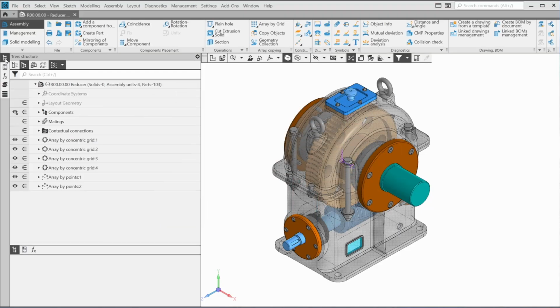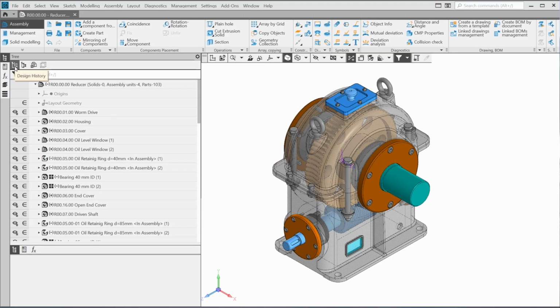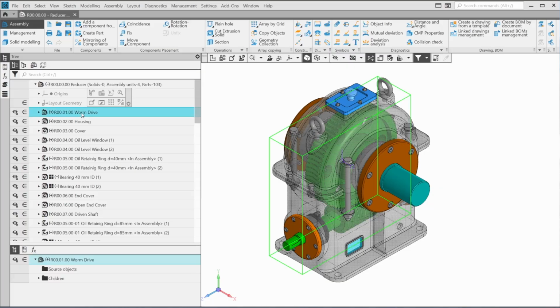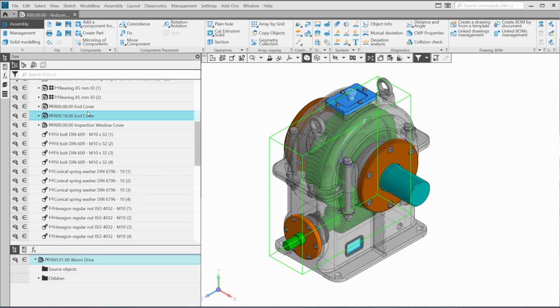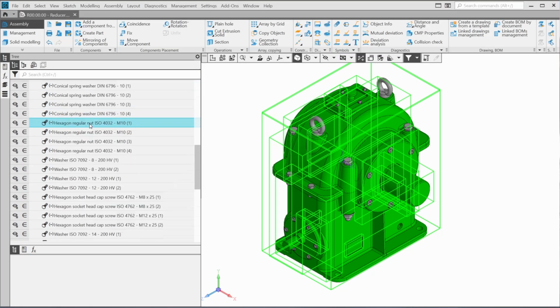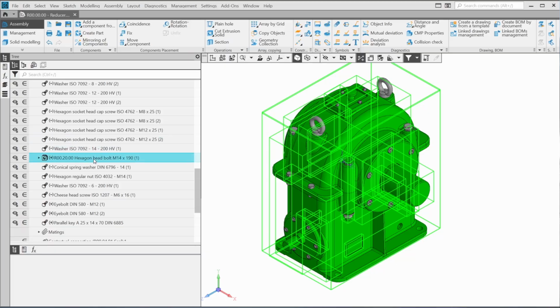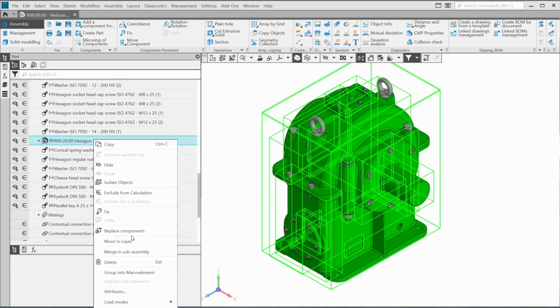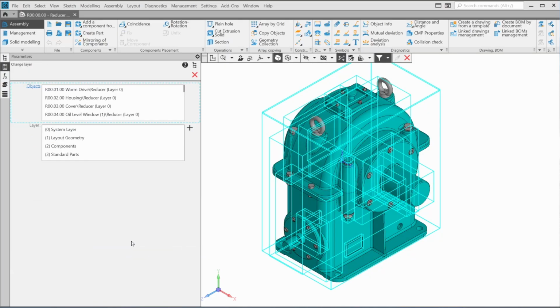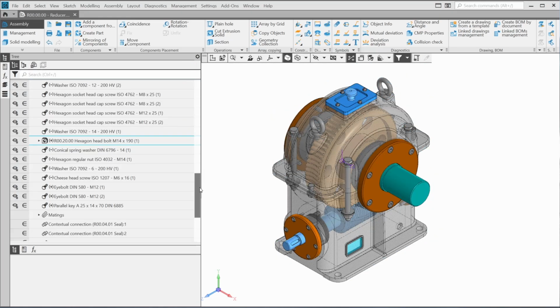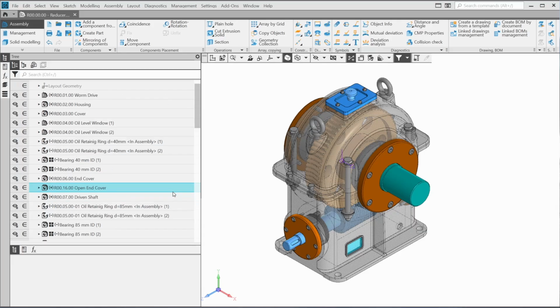Move the components onto the corresponding layers. Select all the components except the standard parts and start the Move to Layer command in the context menu. Select the Components layer. Confirm. Repeat for the standard parts.